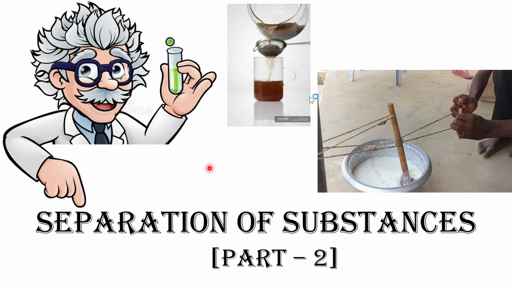In part 1, we have already discussed pure substances and mixtures. We discussed what elements and compounds are. We discussed the types of mixtures and also the properties of mixtures. Also, we looked into how mixtures are different from pure substances. So these are things we have already discussed.